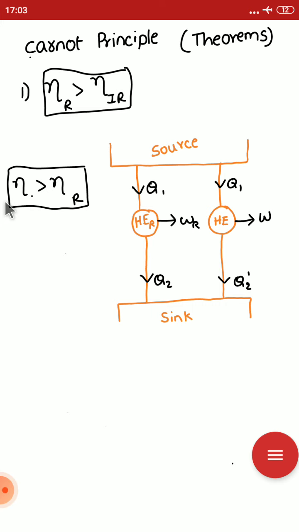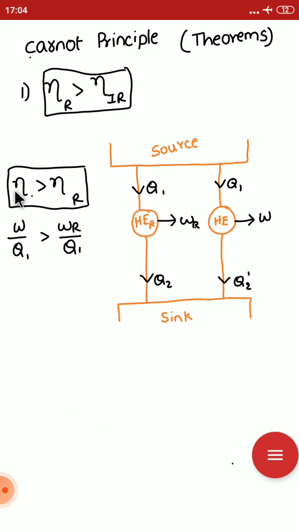From the previous concept we know the efficiency of the engine is W net to the heat supply Q1, so W over Q1 is more than W_R over Q1. Both engines operate between the same source and sink, with the same heat supply Q1. The work done by the reversible heat engine is W_R, and this is the work from this heat engine.